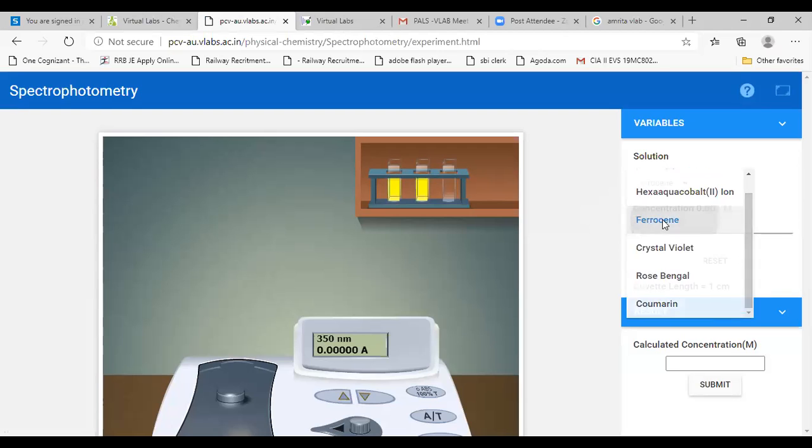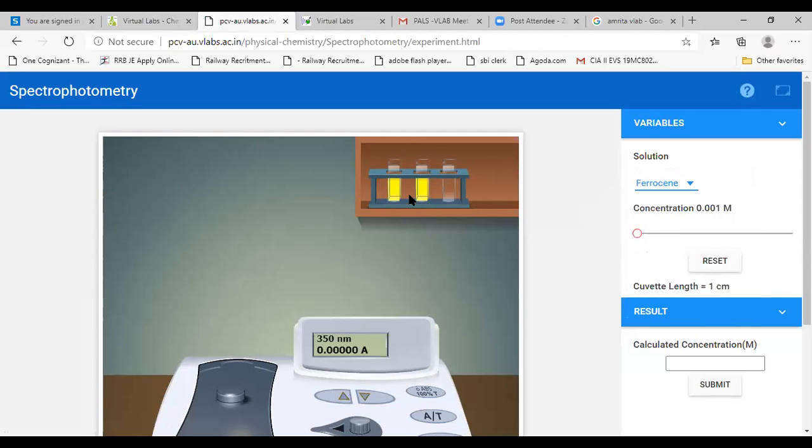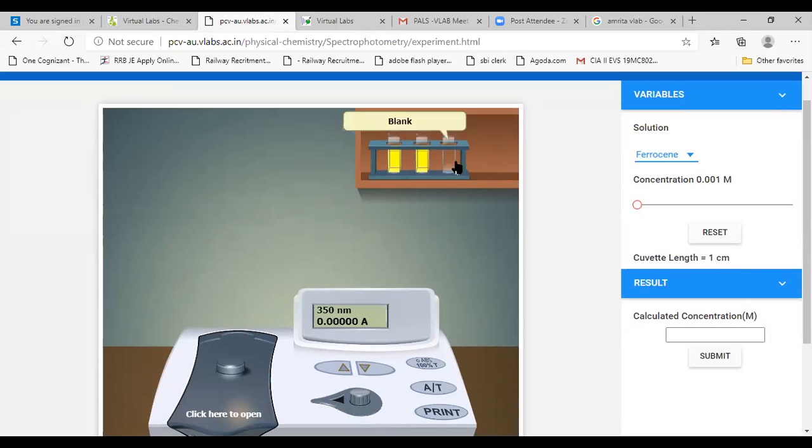Here I am taking ferrozin as an example. We have three cuvettes having known concentration, unknown concentration, and blank. First of all, we have to calibrate the instrument. So we can take the blank solution and calibrate. Before that, we can also set the wavelength. By using these two buttons, we can set the wavelength. A suitable wavelength could be set, whether it is 355 nanometer, or you can increase or decrease. Once the wavelength is set, you can start the experiment.